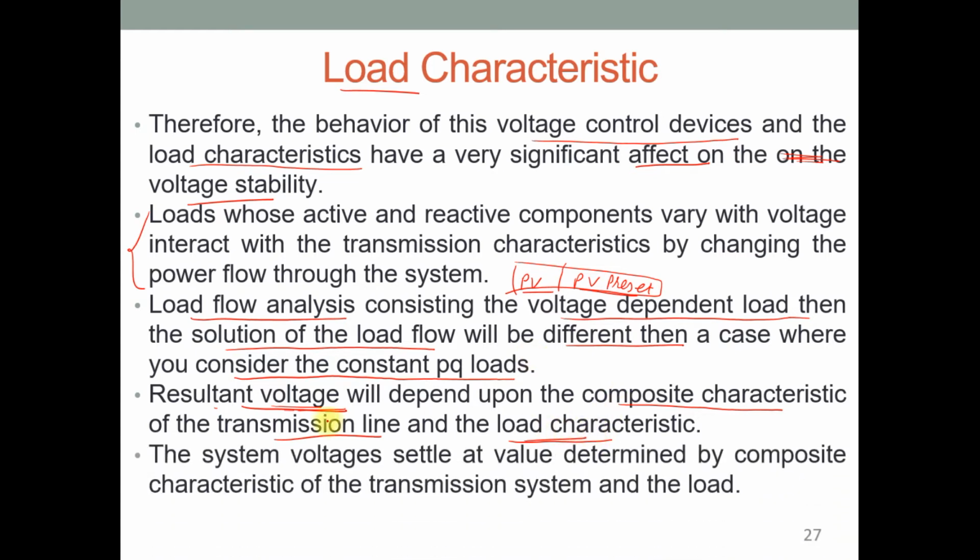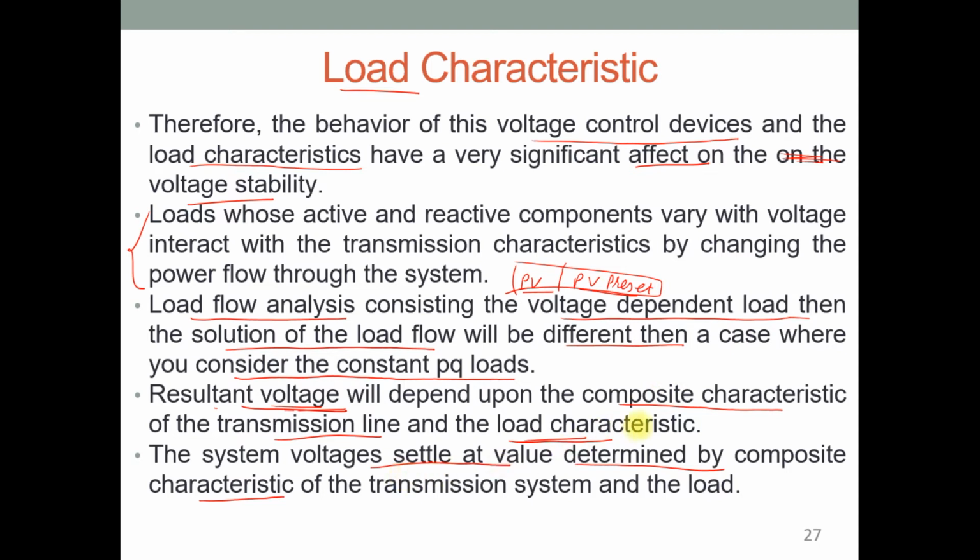Clear? So the system voltage settles, this is the important thing, at a value determined by this composite characteristic. That means this composite characteristic will provide us the idea of the stable value of voltage for that particular network.